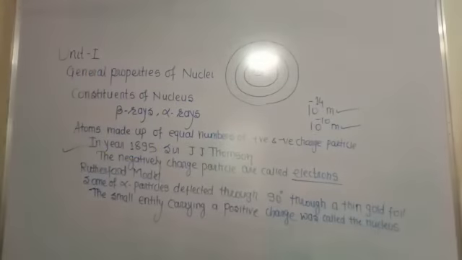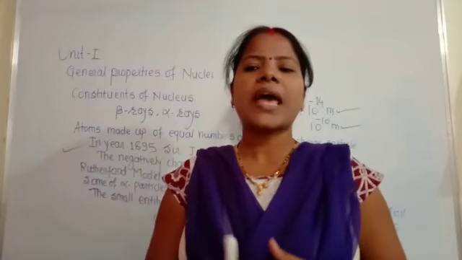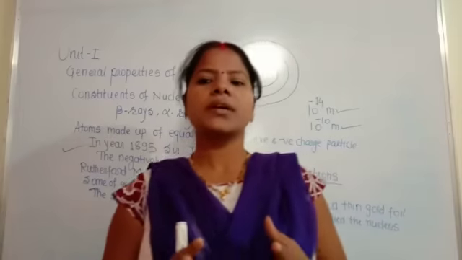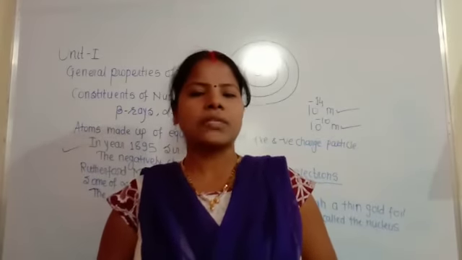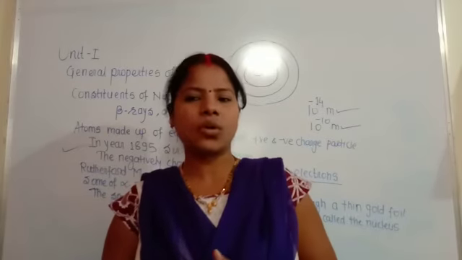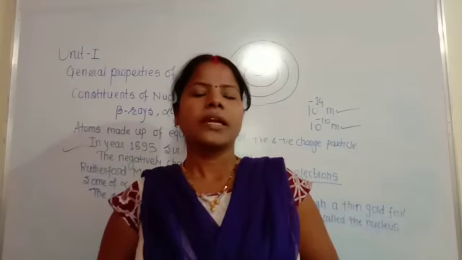So Rutherford came to the conclusion that an atom consists of a small massive nucleus which carries a positive charge, with a comparatively vast region around it containing the electrons.